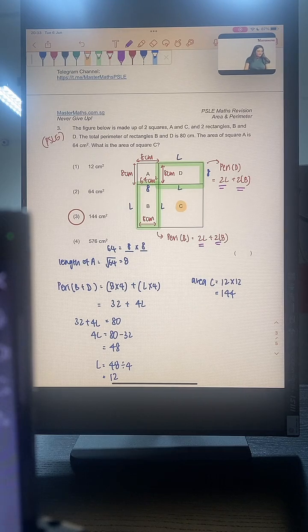Ready? 5, 4, 3, 2, and 1. Let's move on to question 4.